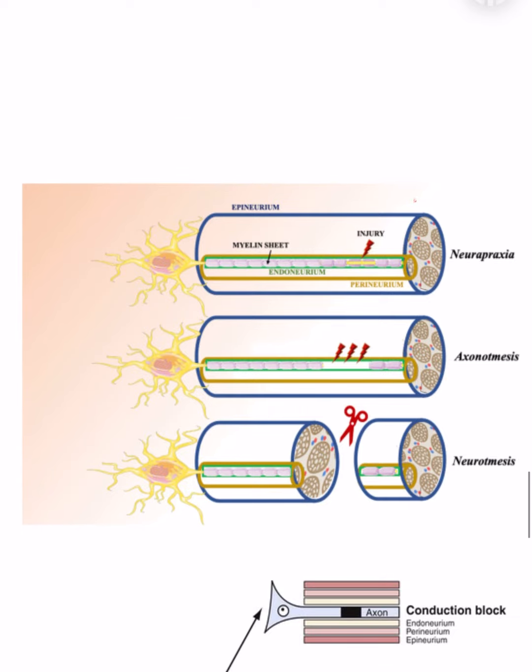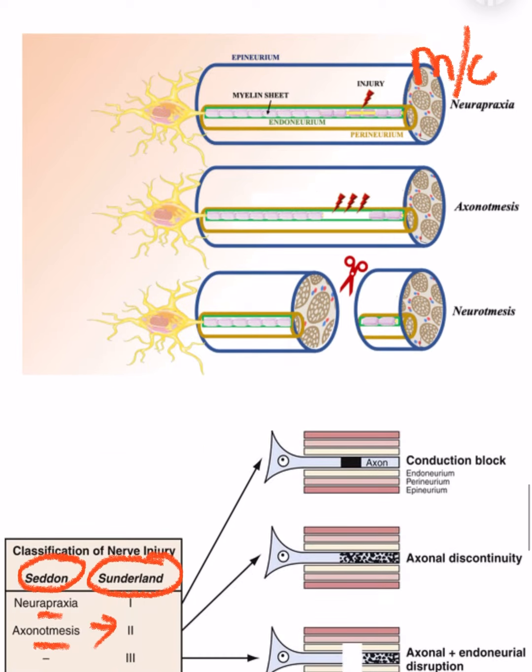Neuropraxia is the most common type of nerve injury and it is a reversible nerve injury, and physiologically it returns to normal. It is most commonly caused by the mechanism of persistent pressure. Examples of neuropraxia are Saturday night palsy, weekend palsy, or crutch palsy. In this condition, a drunken male sleeps with the axilla stretched or with continuous pressure over the chair, and in the daytime when he wakes up, he presents with numbness of the arm and forearm, and that is called neuropraxia. It is a reversible condition, and that stands for Sunderland's type 1 nerve injury.